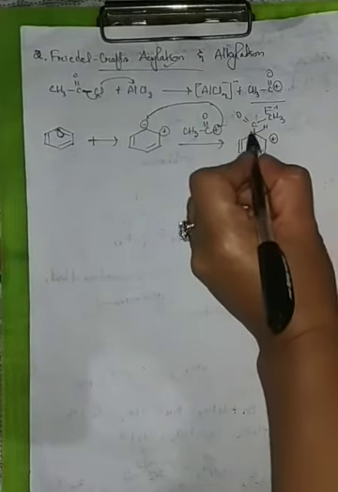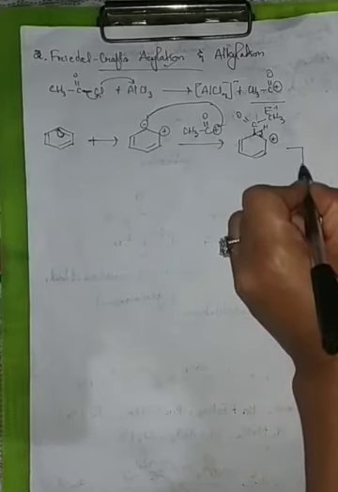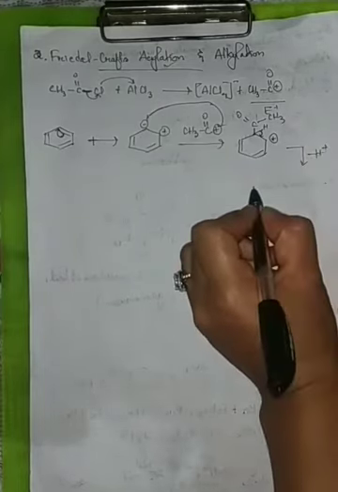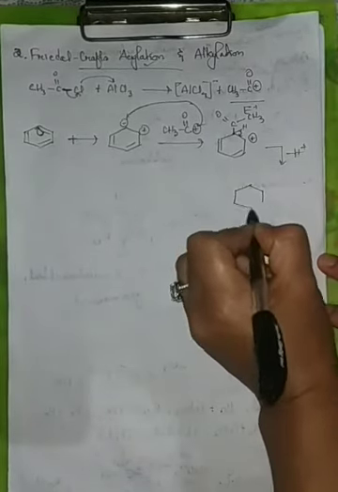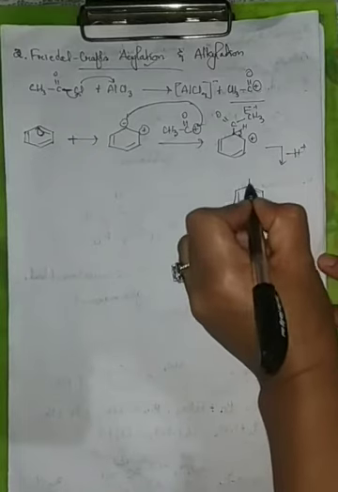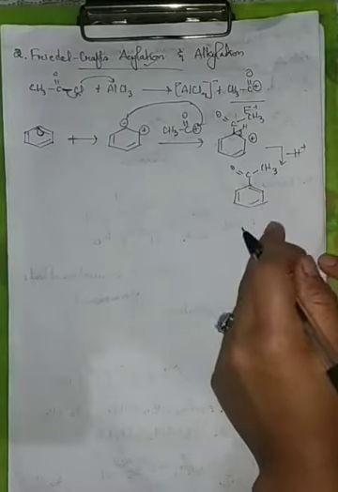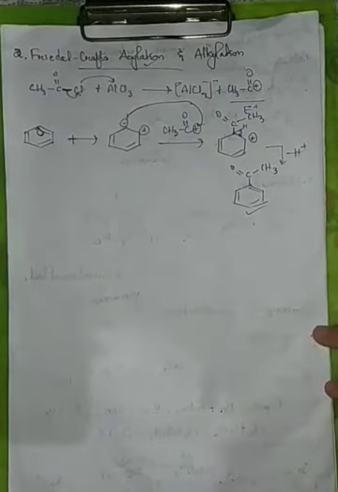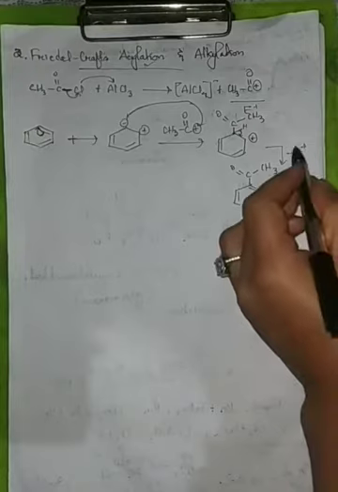Now a positive sign there, along with the two bonding electrons, the bond breaks here, and then there is removal of H plus. Hydrogen is released as a proton. Therefore we'd be getting our product here, as a pi bond would be formed here, C double bond oxygen, and then CH3, and the addition of the acyl group to the benzene ring is over, and this is known as Friedel-Crafts acylation reaction.